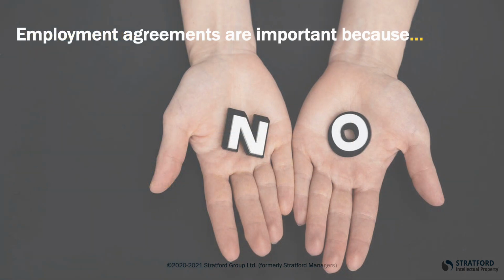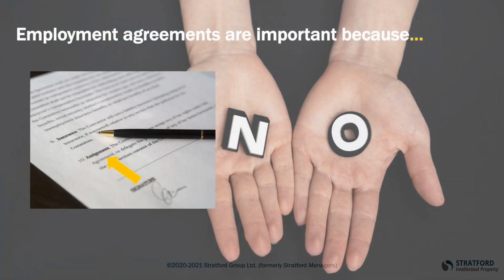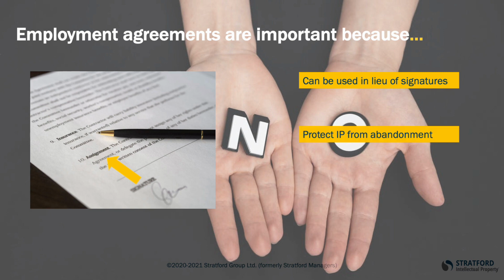Most employment and contractor agreement templates include an IP assignment clause. It's important to note that if someone refuses to sign any IP-related documents in the future, the contractual clauses should be worded such that they can be used in the patent office in lieu of the signature to prove that you have the right to own the invention and will not have to abandon the invention or the investment.